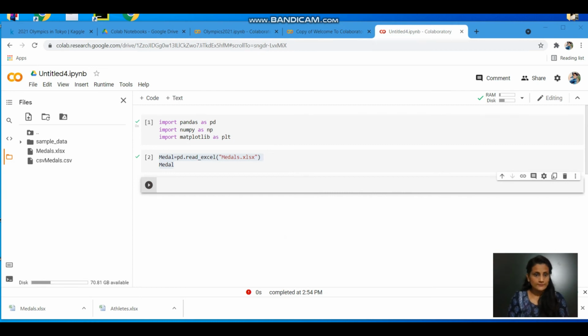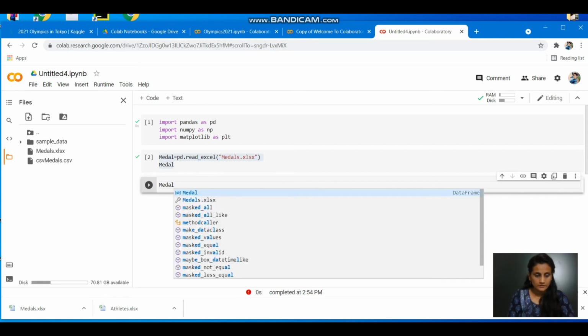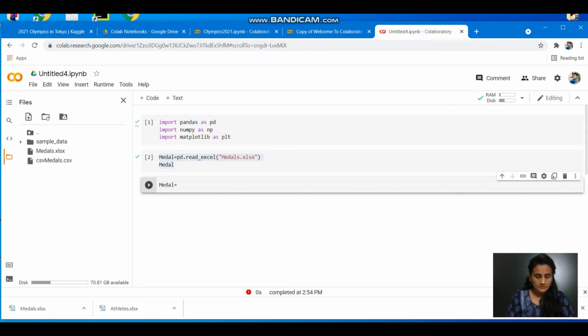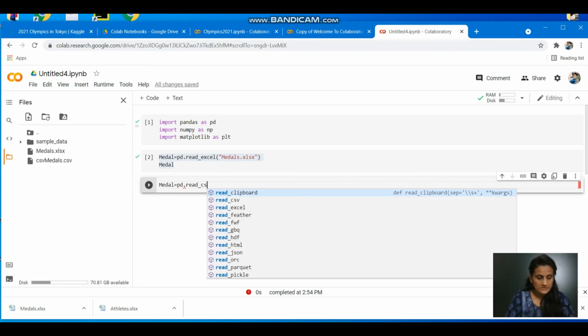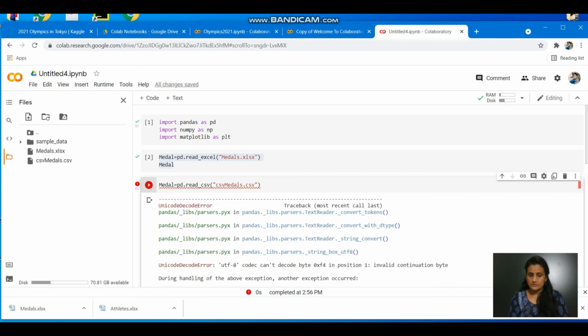So this is something very easy. Just go ahead with the other set, medal pd dot. This time you're trying to read the CSV file. Okay, so read_csv, and the name of the file is different, CSV medals.csv. Just read out, and here it is. Okay, so there is an error. Find out what the error is.